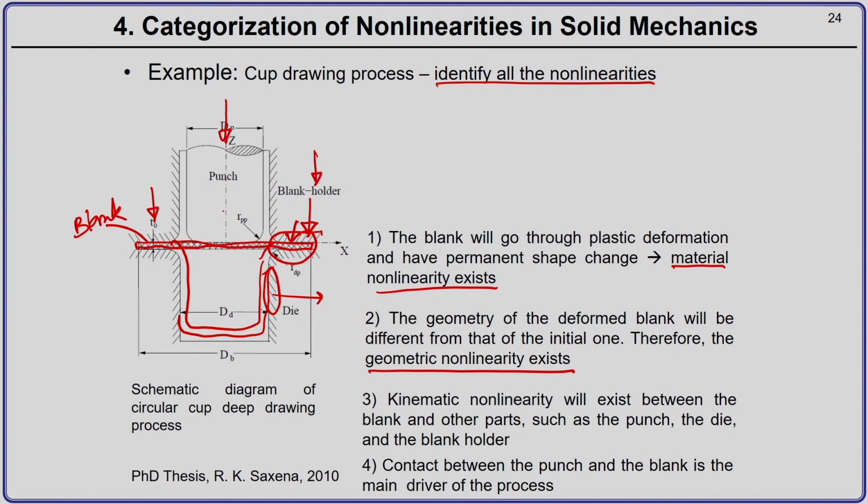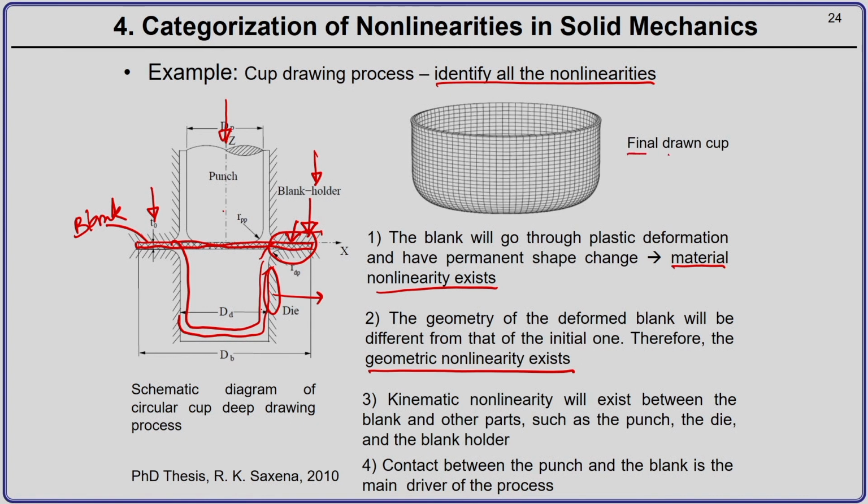So, what do you achieve once you carry out this process? You get this kind of drawn cup. This is the final result from a finite element model of a blank which was initially of a cylindrical shape with very small thickness. At the end of the simulation you will get something like this. This is with purely isotropic material. Obviously, if you change material to anisotropic, you will get what is called wrinkling, but that is not part of this course. I just wanted to show what different nonlinearities can come into this problem.